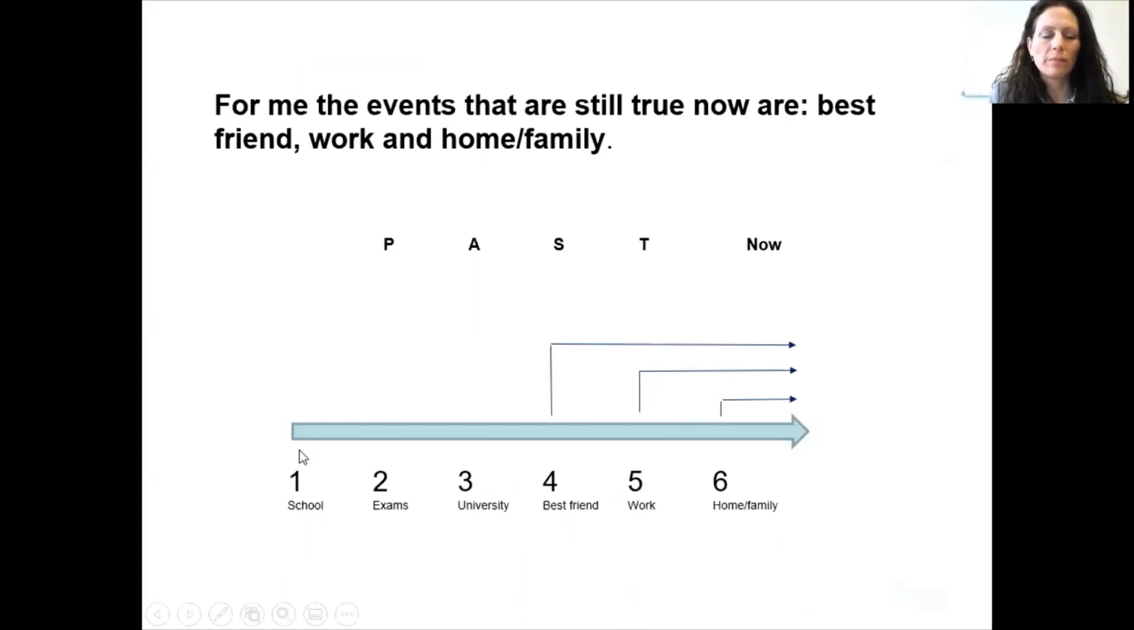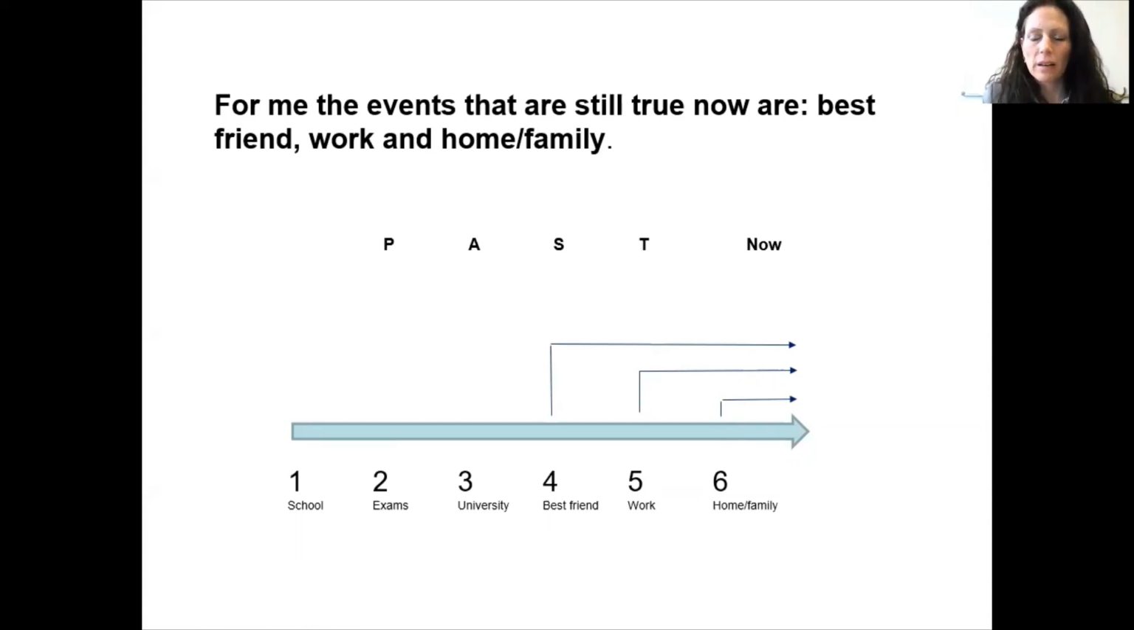Okay, so this is the order of the events in my life. Number 1 was school. Number 2 was exams. Number 3 was university. Number 4, my best friend. Number 5, work. And number 6, home and family. Okay, and the events that are still true for me now are 4, 5, and 6. So I still have my best friend. I still have my job. And I still have my home and family.